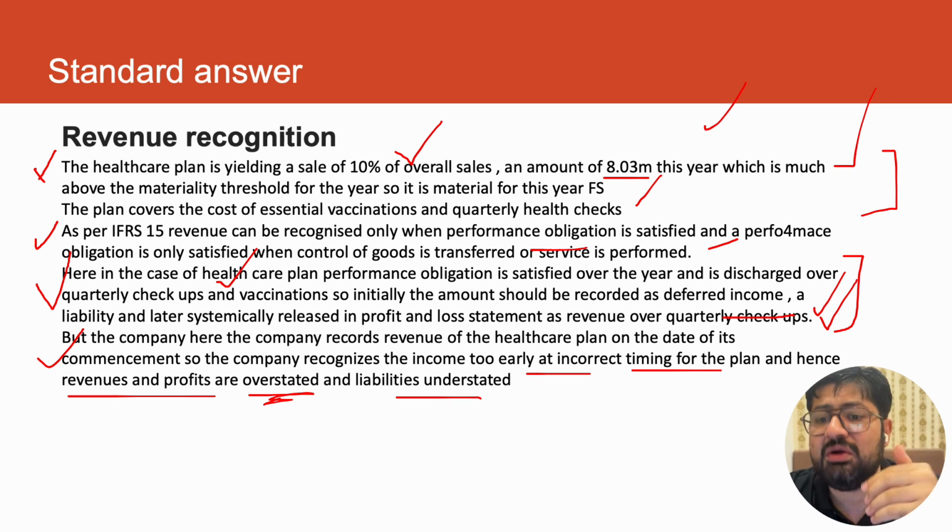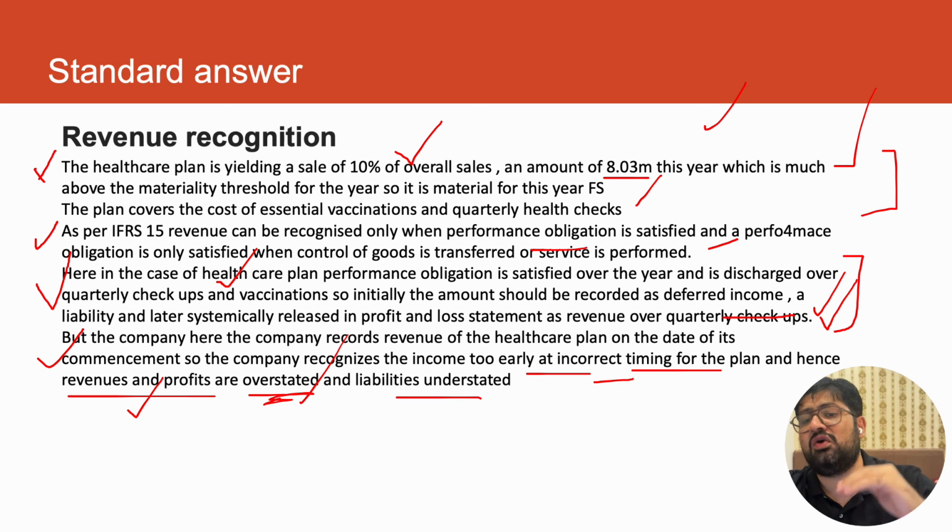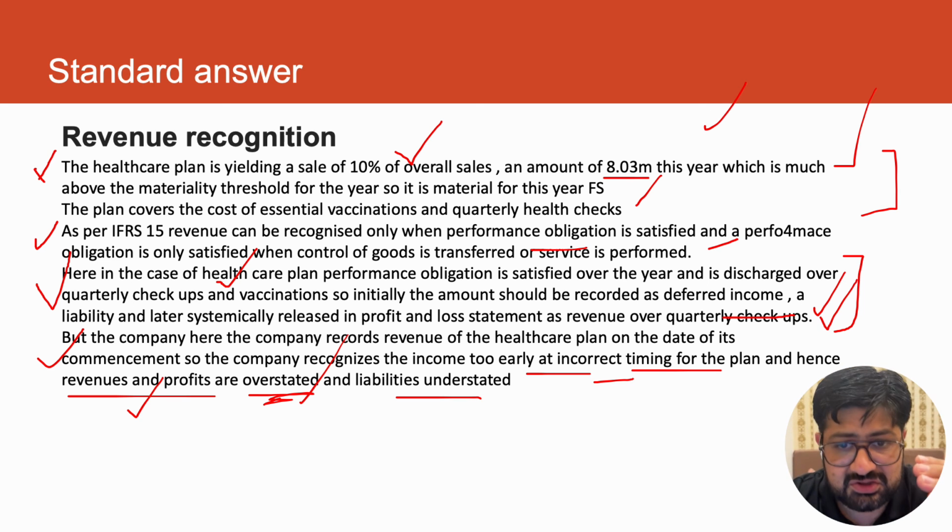And if it is wrong, why it is wrong, using logic and performance obligation details, how they should have recorded it. And impact, which items are specifically understated and overstated. So this is how MTRI should be applied to a scenario. So this is how it should have been written.